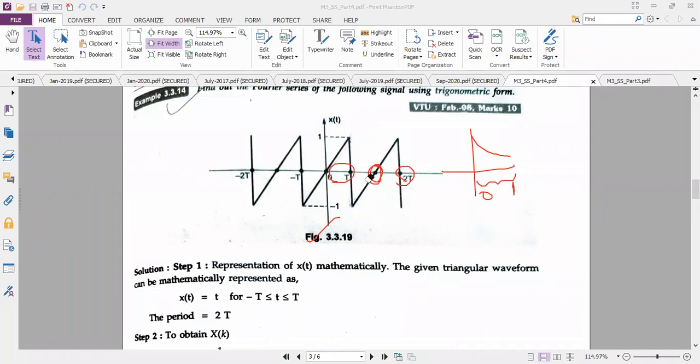So for this type of problem, what I can do is take the complete cycle where my complete time period exists. You can see this is also one complete cycle, this is my first structure and this is my second structure. So I can take the interval with the origin as the center, from minus T to plus T.